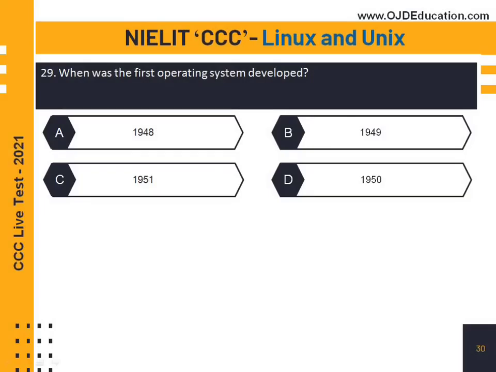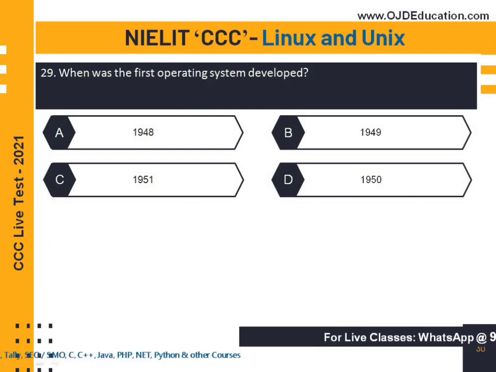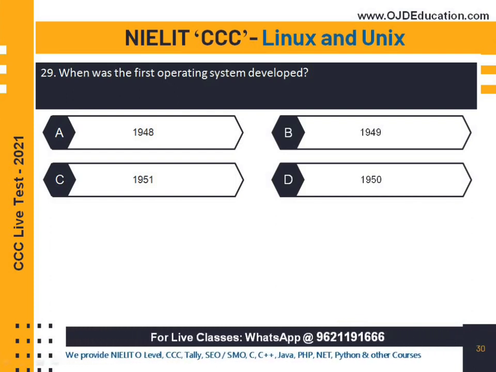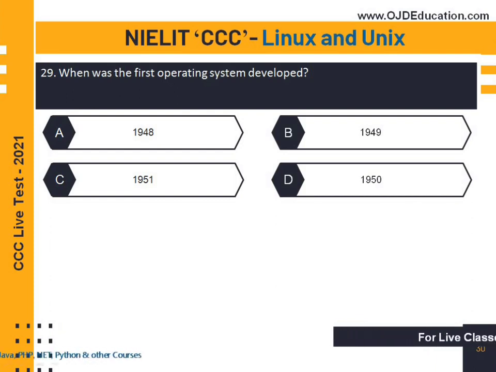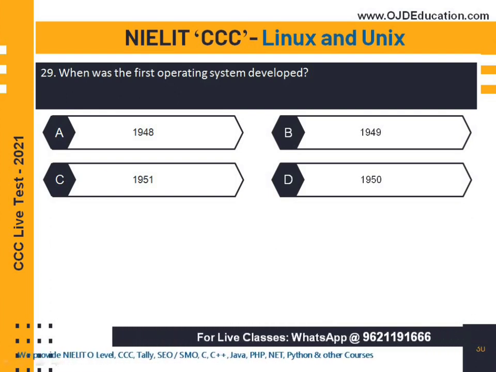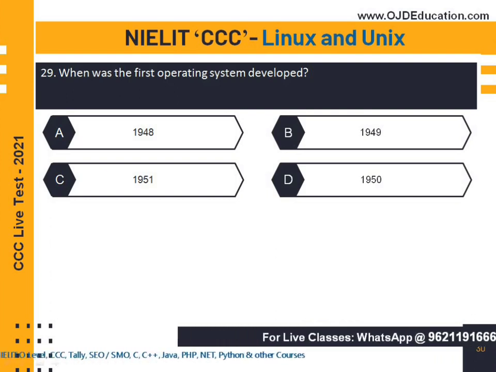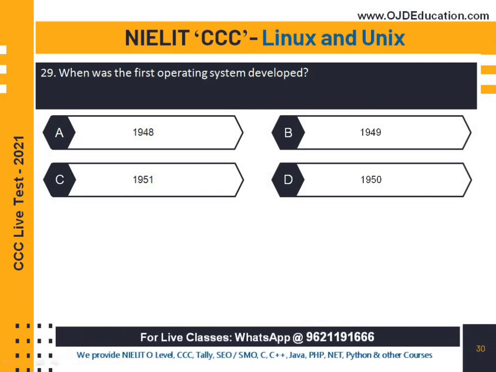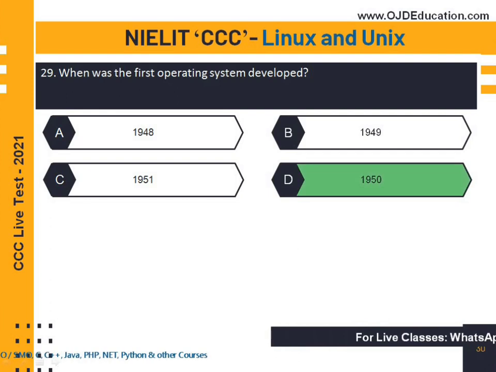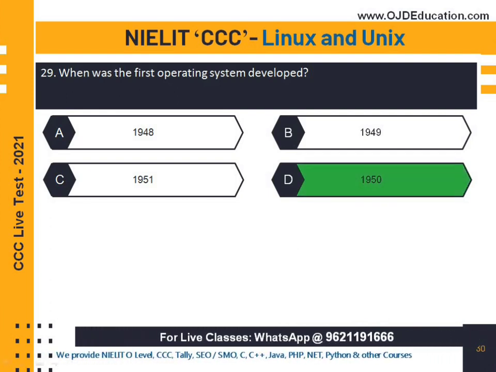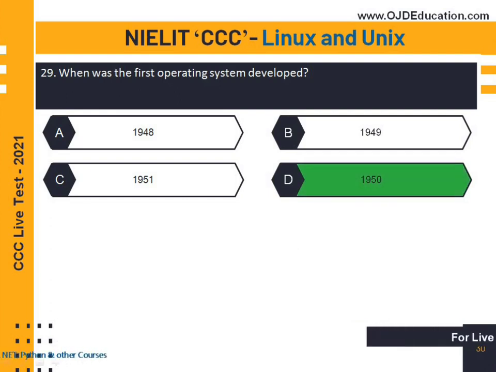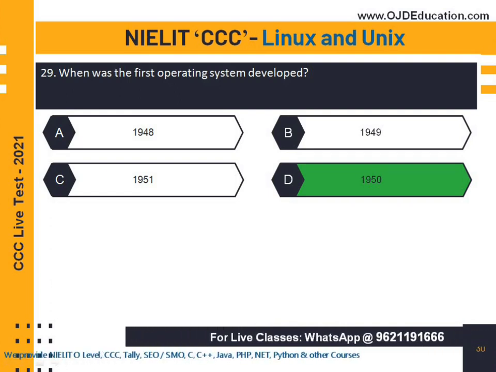Let's move on to the next question. When was the first operating system developed? I hope you all know the answer of this question. So please answer this question in the comment box. I am waiting for your answer. And the right answer is 1950. The first operating system was developed in 1950.